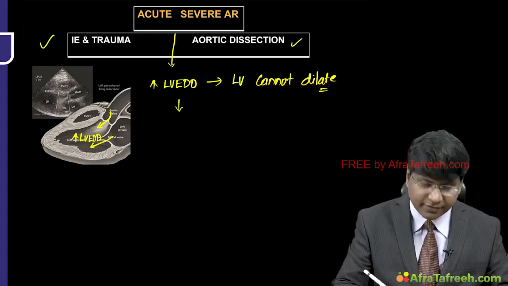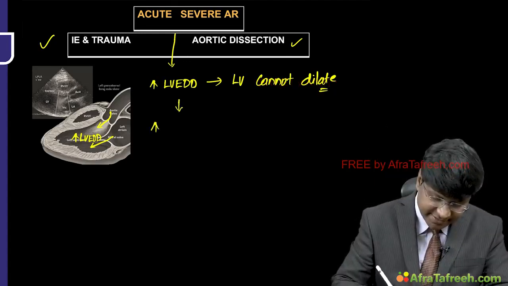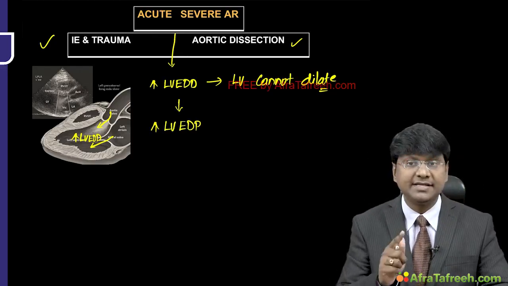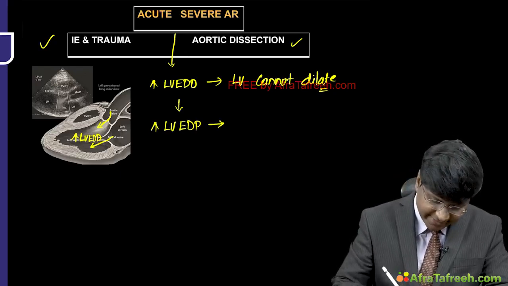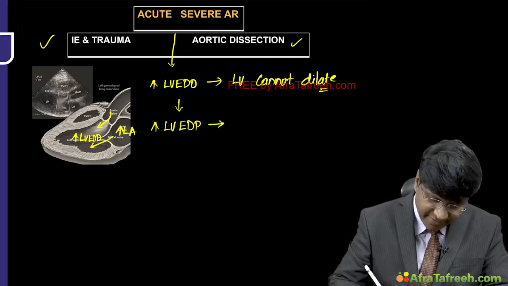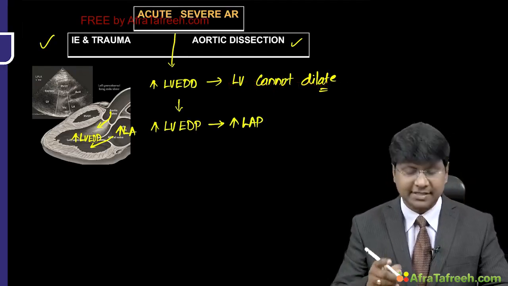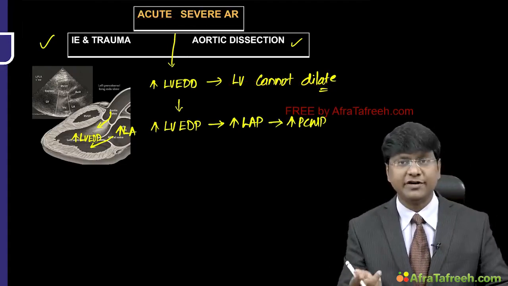So because of the increase in LV end diastolic volume, there will be an increase in the LV end diastolic pressure, and this increased pressure will be reflected back into the atria. So there will be an increase in the left atrial pressure, which will cause an increase in the pulmonary capillary wedge pressure.